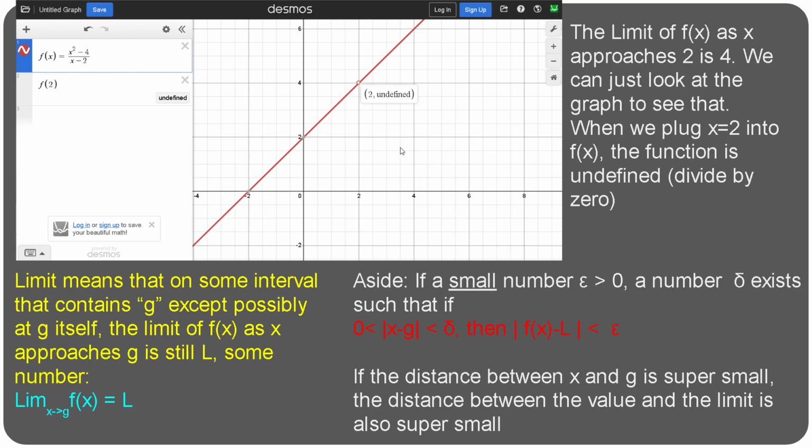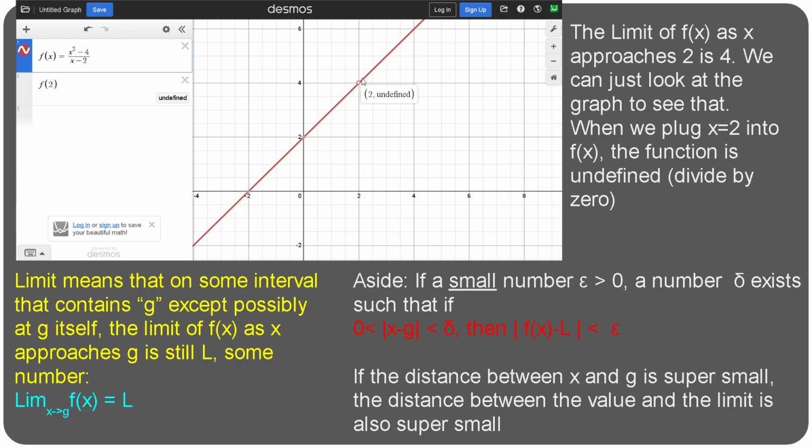But what mathematicians have found is that even though at 2 itself, it is undefined, you can say that the limit of f of x as x approaches 2 is still 4. And you can see that just by looking at the graph. The line still goes through 4.